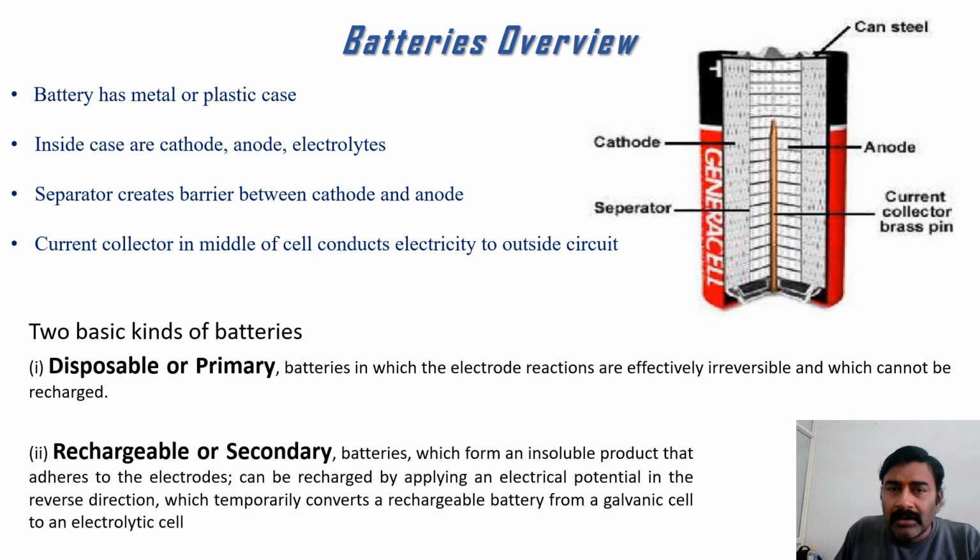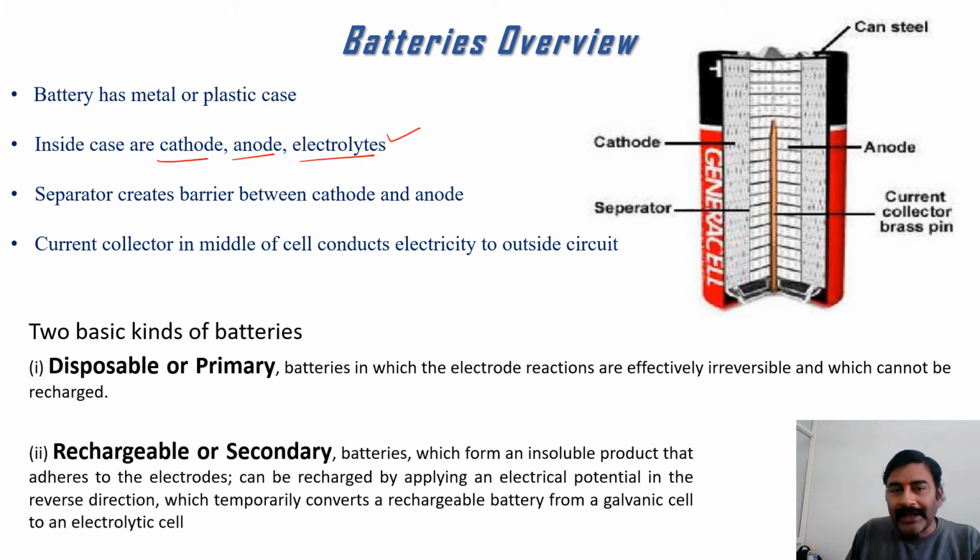Now the battery overview, when we come to the design of a battery, which we usually use in our remote cells or in our toys and all. So a battery has a metal or plastic case which consists of three major components: anode, cathode, these are electrodes, and electrolytes. Again, electrolyte is a very important parameter through which the ions are supposed to move from one side of the electrode to the other side. The separator creates a barrier between the anode and cathode so that the system should not be short circuited and there should not be a chance of any explosion. The current collector is in the middle of the cell and conducts electricity to the outside circuitry.